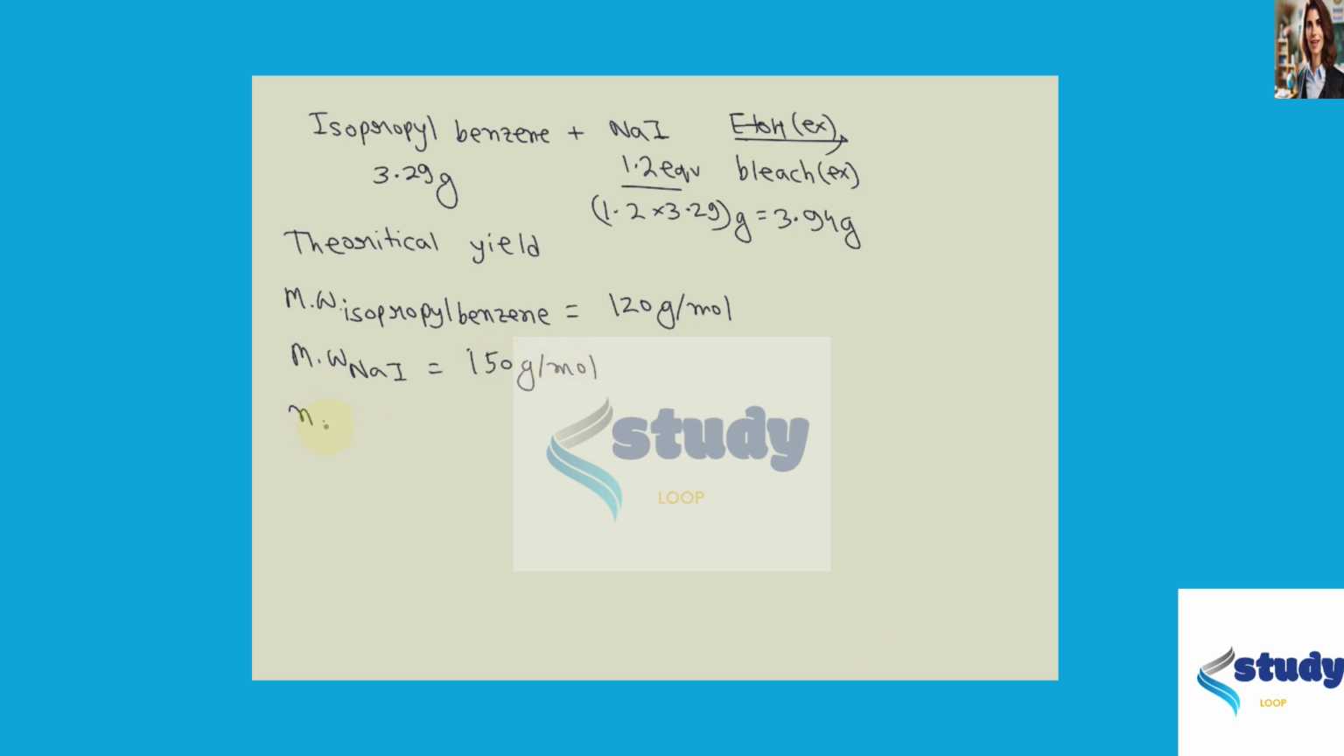So number of moles of isopropyl benzene is equal to 3.29 gram by 120 gram per mole. Gram will cancel out, equal to 0.027 mole.